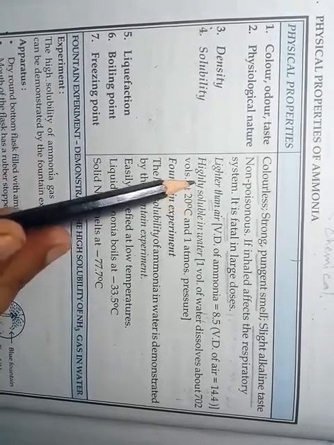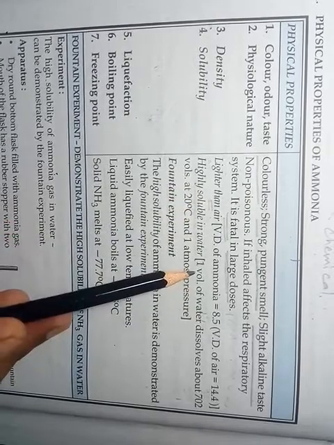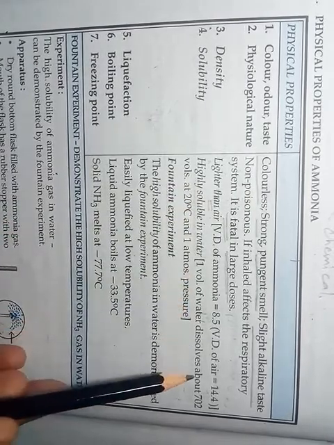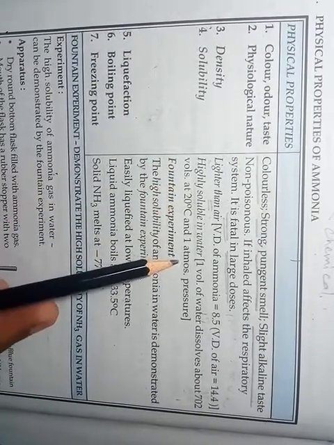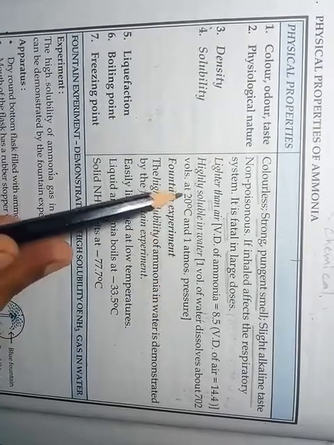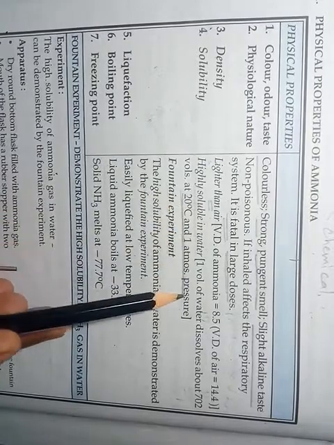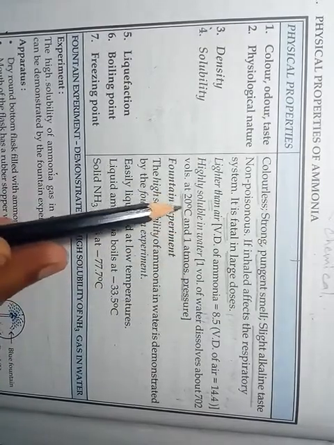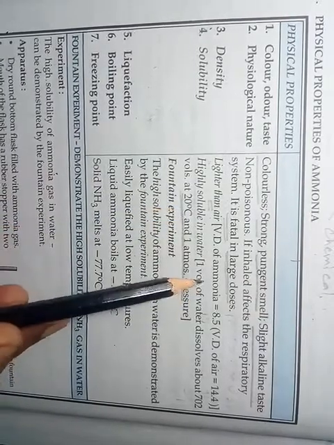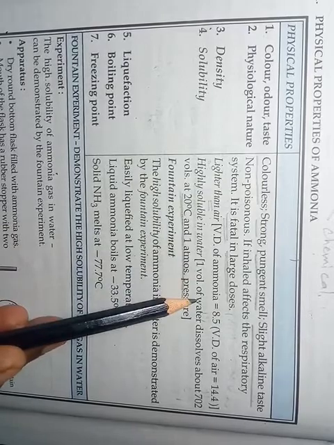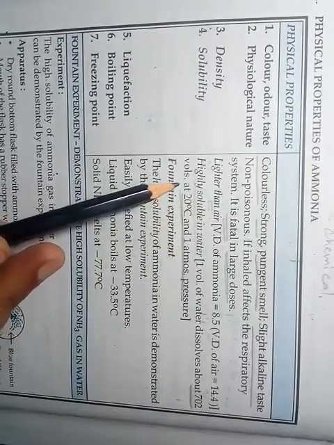Solubility: highly soluble in water. Ammonia is highly soluble in water, and one volume of water dissolves about 702 volumes of ammonia at 20 degrees Celsius and 1 atmosphere pressure. These conditions are about room conditions. On these conditions one volume of water can dissolve 702 volumes of ammonia.